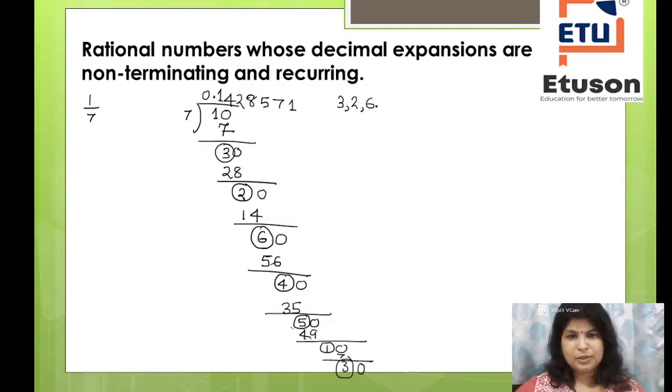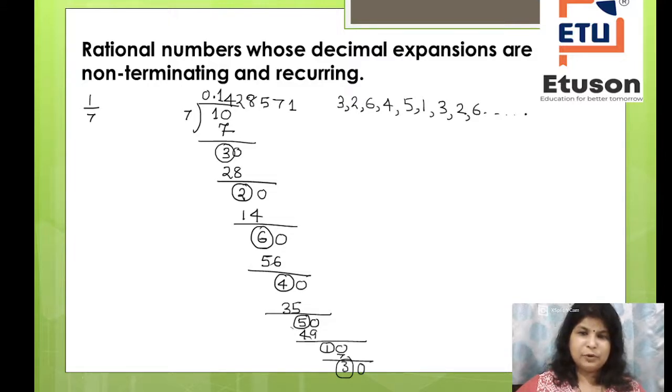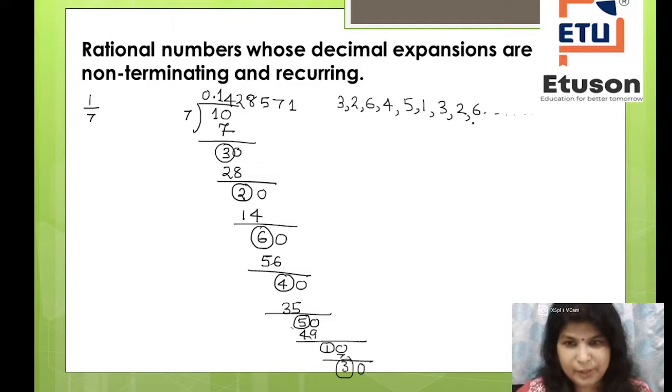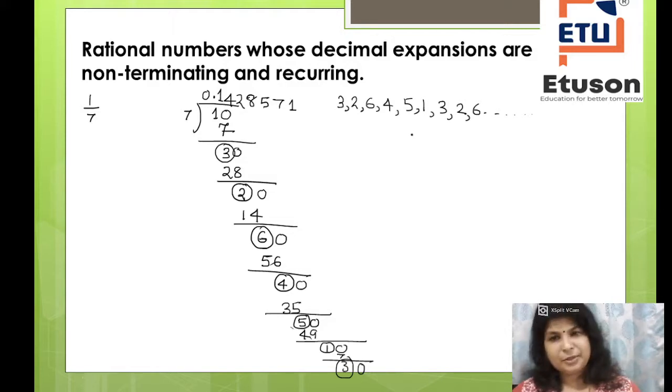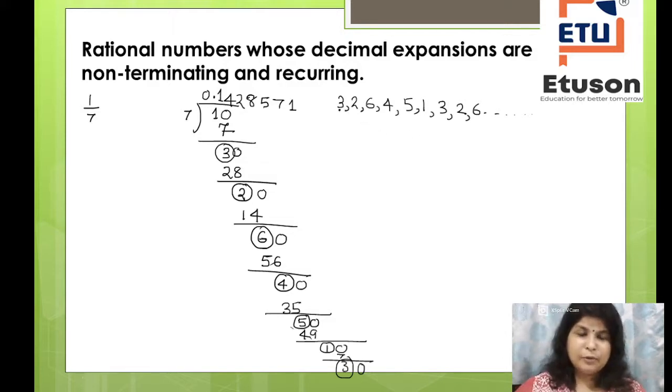So it is 3, 2, 6, 4, 5, 1. After 1, again it is 3, then it will be 2 definitely, then 6, followed by 4, 5, 1 and 3, again it will start with. So you can see that from number 3, 2, 6, 4, 5, 1, remember it is going to be repeated.